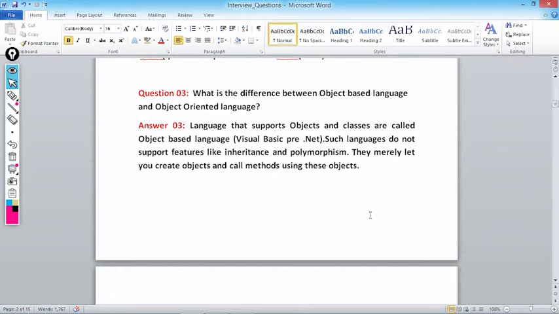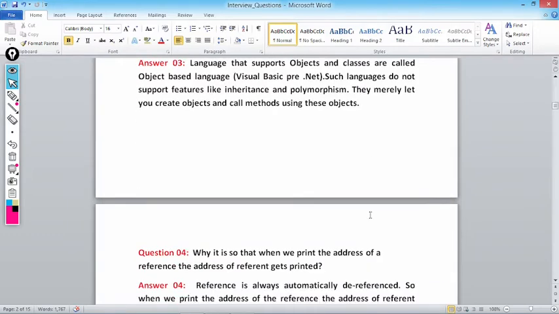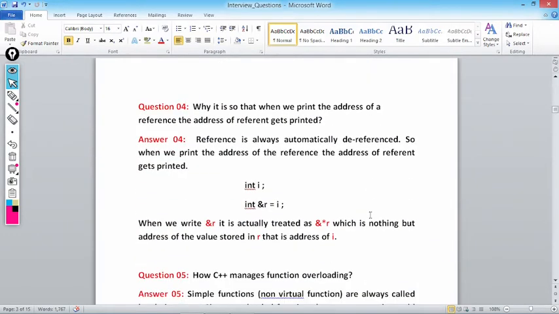Okay. Next question, why is it that when we print the address of a reference, the address of the referent gets printed? This is also a very important question. Pay attention. A reference is always automatically dereferenced.